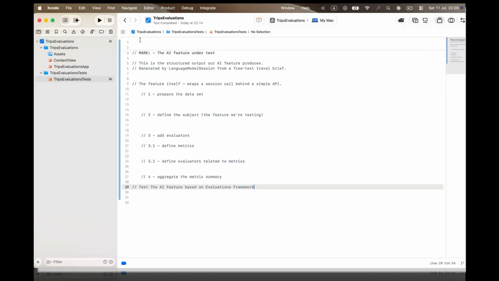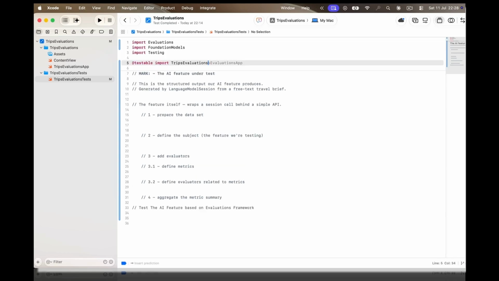In this demo, we are going to build a complete evaluation for an AI-powered feature using Apple's new Evaluation framework. First, we start with the import of the Evaluation framework. It gives us metrics, evaluators, and the aggregation API. Foundation Models is what actually runs the on-device model behind our feature. And also we have the Testing framework, which is Swift Testing.